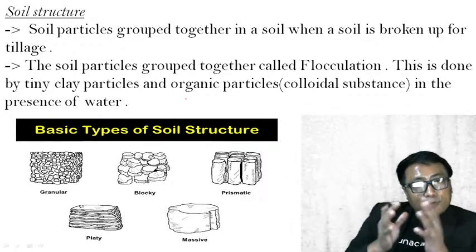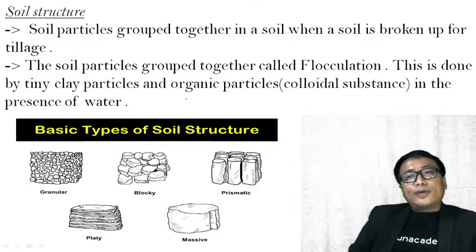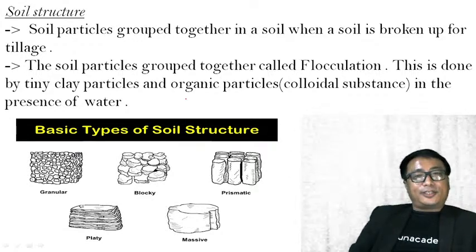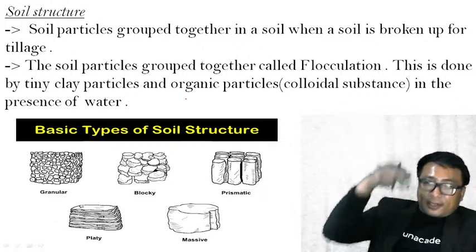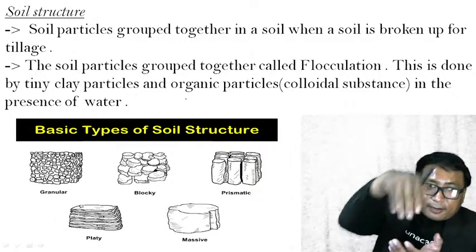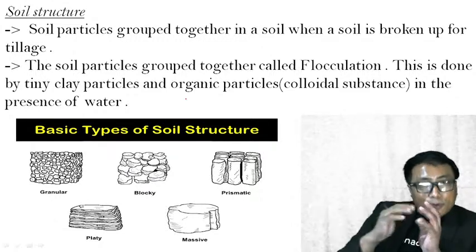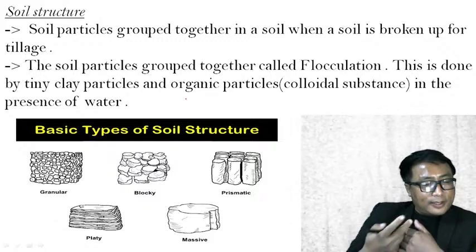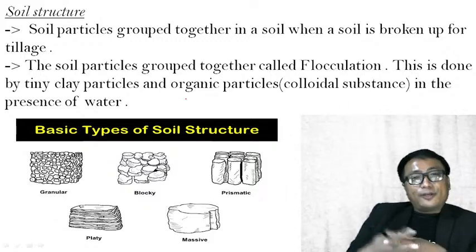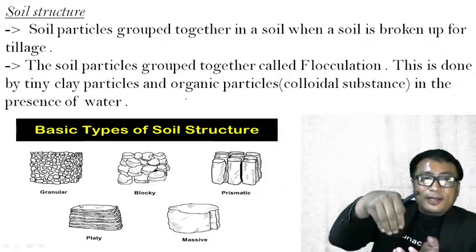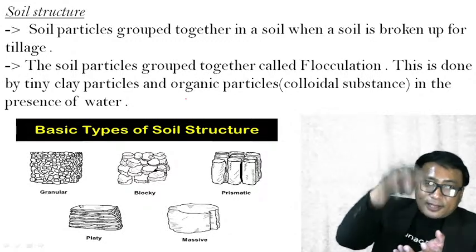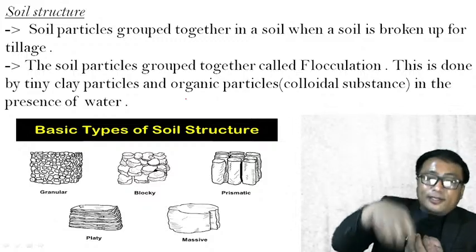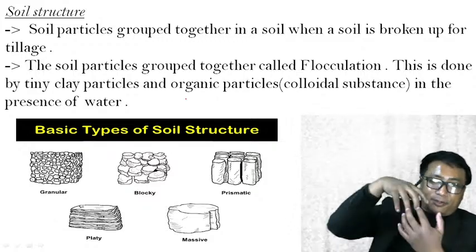Soil particles grouped together in a soil when a soil is broken up for tillage. If you go and till the soil, for example, you go to any locality, you can just experiment by yourself. You go out, dig some soil. Any particle, when you dig the soil or till the soil, will come out.